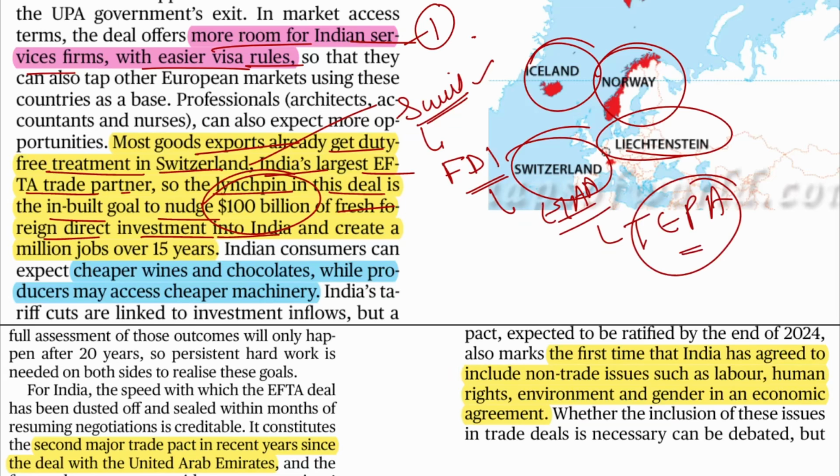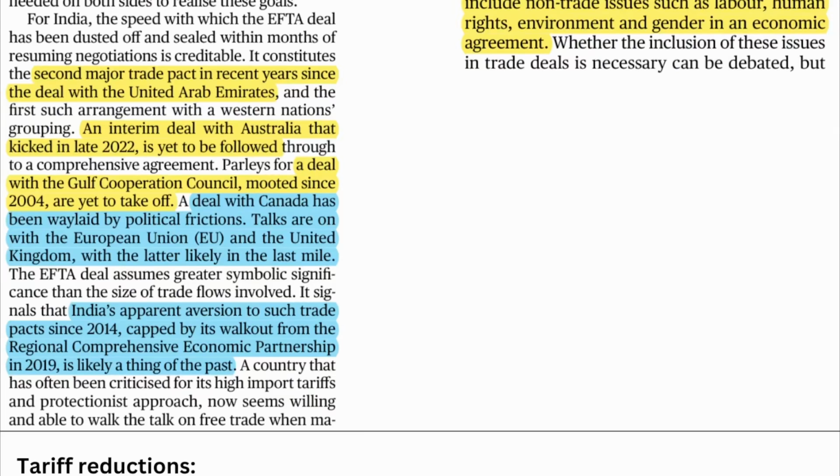Alright. Furthermore, we want to create 1 million jobs over the next 15 years. Cheaper wines: Indian consumers can expect cheaper Swiss wines and Swiss chocolates, while producers may access cheaper machinery. Alright, the next thing we need to see, this is the importance of the news. It provides us so much more information about what else is going on.